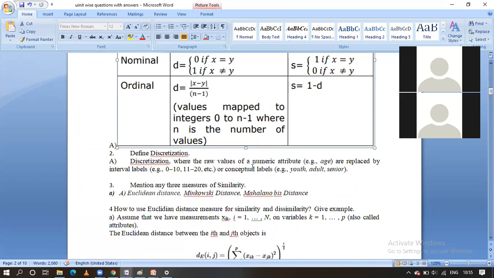Discretization. Here the raw numerical attribute values are replaced by intervals or labels like 0 to 10, 11 to 20. Likewise, we are going to represent the overall raw values related to the numerical attributes. Simple values, for example, we represent here in interval labels. Otherwise, we can go for conceptual labels like youth, adults and seniors. These are the conceptual labels. These are the interval labels. In discretization, the raw values of numerical attributes are replaced by interval labels, guys. Okay, clear guys? Let us go for the next question.